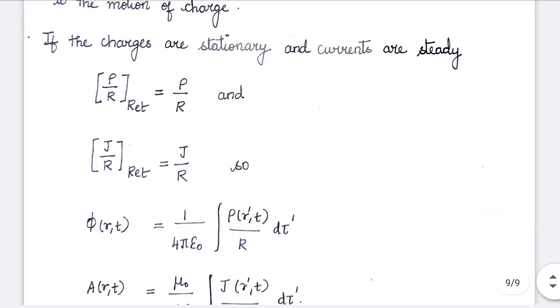The square bracket of j by r retarded can be simply written as j by r, and the scalar potential phi can be written as 1 by 4 pi epsilon naught integral rho by r d tau prime, and the vector potential A can be written as mu naught by 4 pi into integral j by r d tau prime. So all these hold if the charges are stationary and currents steady, but if the charges are moving, definitely the retarded potentials play a great role.